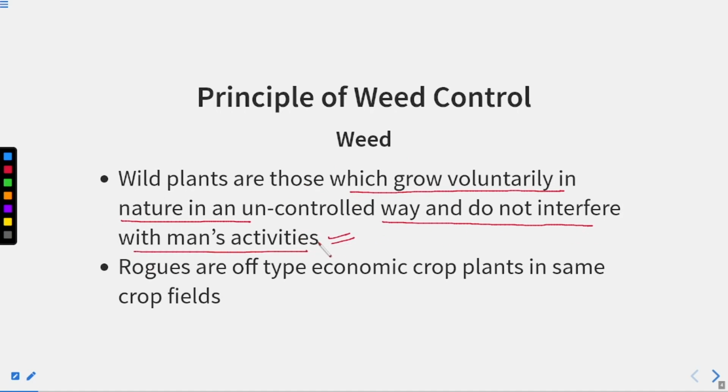They are not interfering with any human activity, and they are uncontrolled. They can grow voluntarily by themselves. Rogues are off-type economic crop plants in the same crop field. So sometimes there are some other economic crop plants that grow in the crop fields.